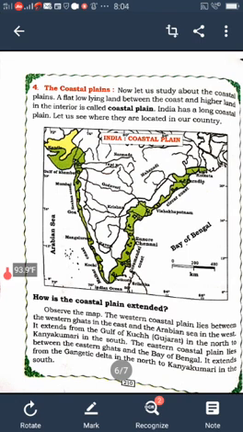India has a long coastal plain. Look at the map, children. The western coastal plain lies between the Western Ghats in the east and the Arabian Sea in the west. It extends from the Gulf of Kutch in the north to Kanyakumari in the south. The eastern coastal plain lies between the Eastern Ghats and the Bay of Bengal. It extends from the Gangetic Delta in the north to Kanyakumari in the south.